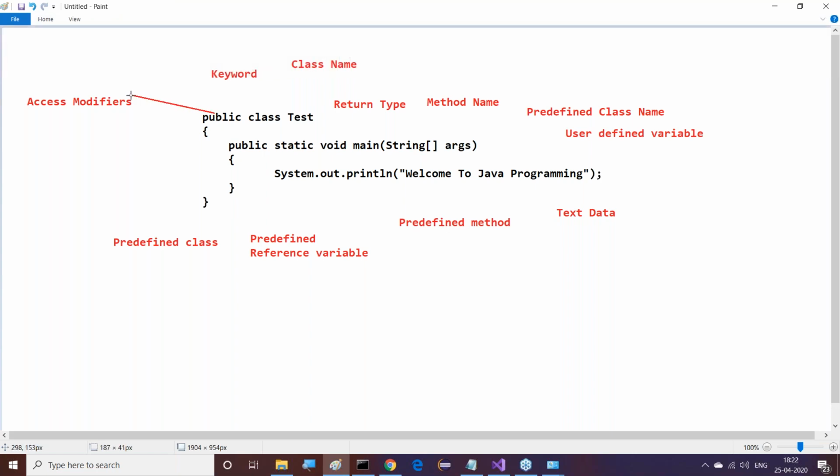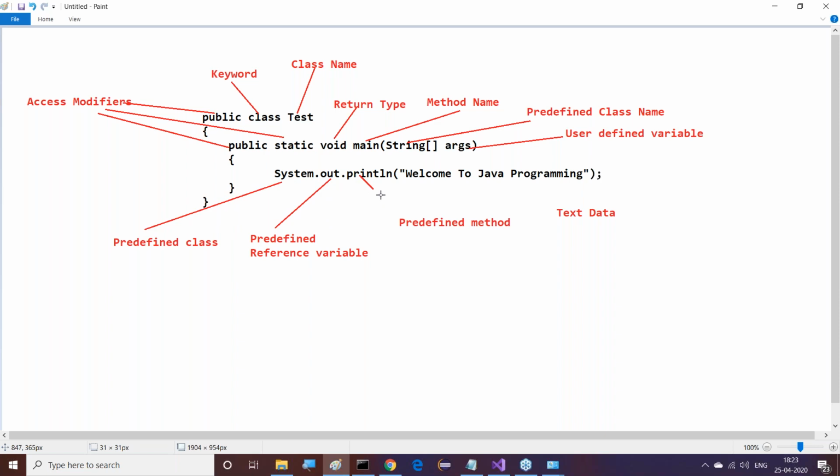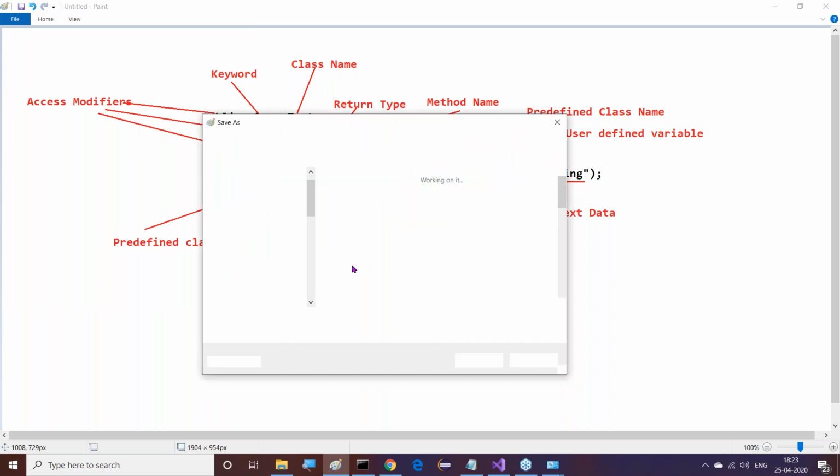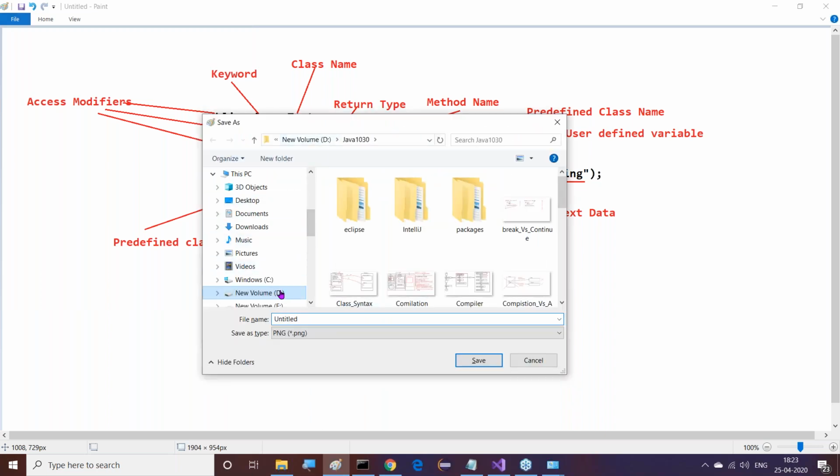Public is an access modifier. Public and static are both access modifiers. Class is a keyword and Test is the class name. Next, void is the return type. Main is the method name. String is a predefined class name. Args is a user-defined variable. System is a predefined class. Out is a predefined reference variable. Println is a predefined method. Now, "Welcome to Java programming" is text, the data that we can understand. This is the first program, and I provided its total content to you clearly.